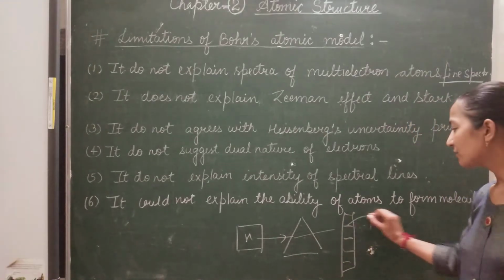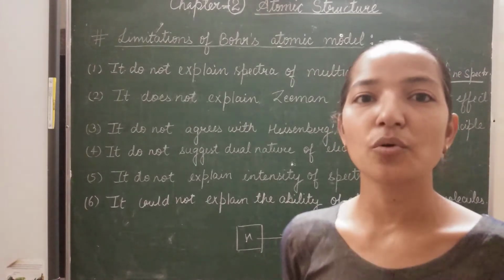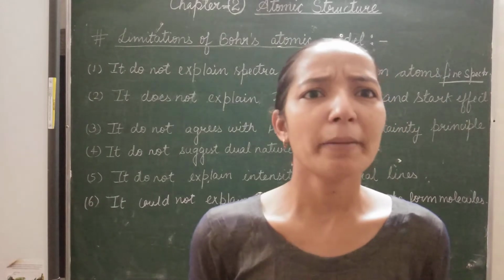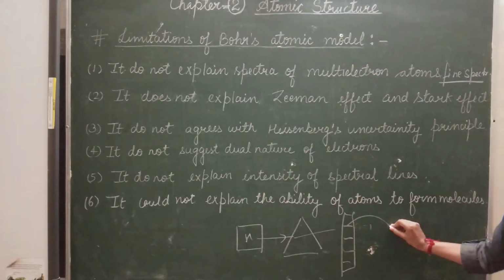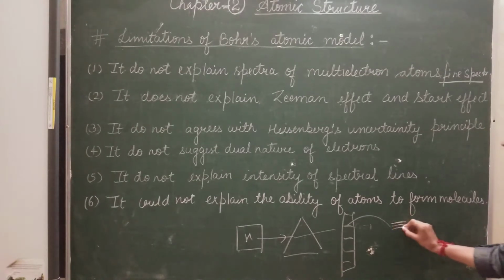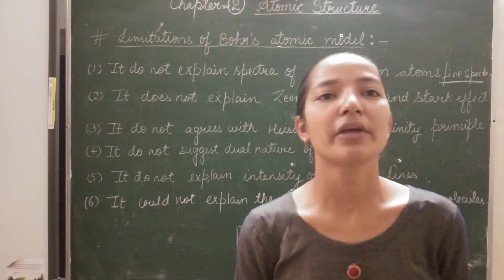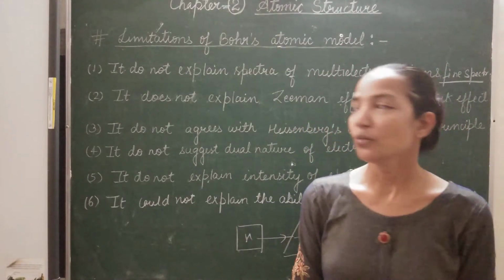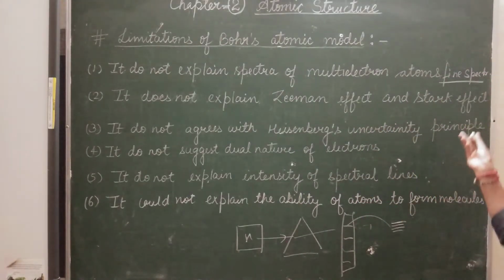When these lines are observed by a fine spectroscope, each single line consists of many fine lines, a combination of very fine lines. So Bohr was not able to explain why these finer lines are there.